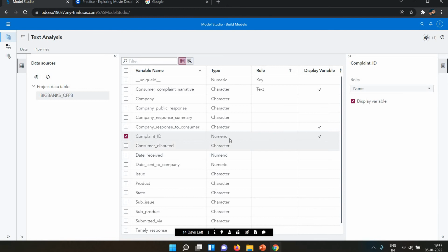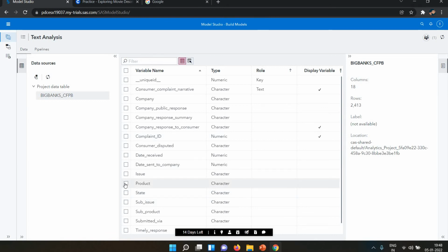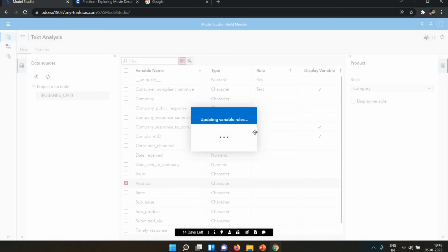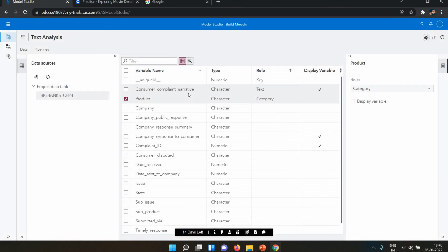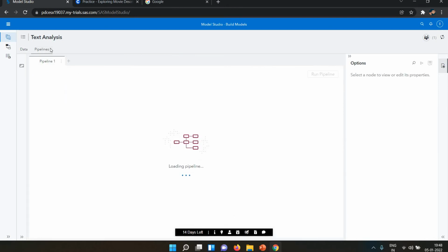The complaint id I've given as the text id, which is a different one. I'm taking product as a category, because we have different products, and for product I'm giving category. And the consumer complaint narrative, because we want to see what the consumer says about my product. So let's see the pipeline.